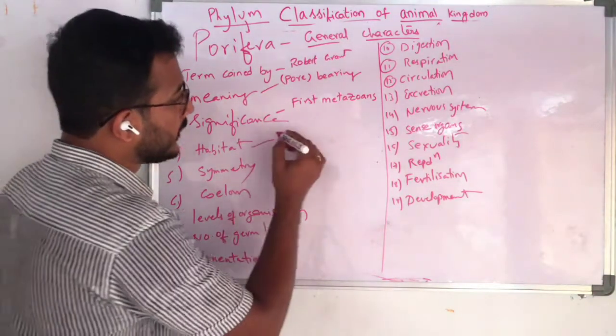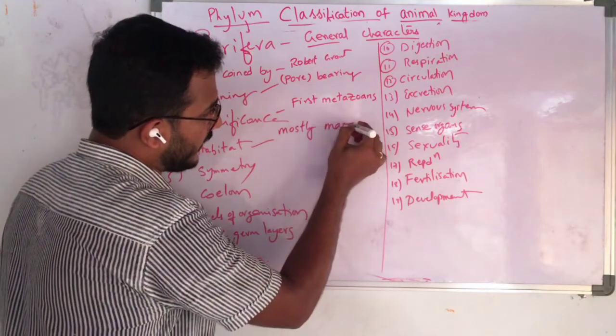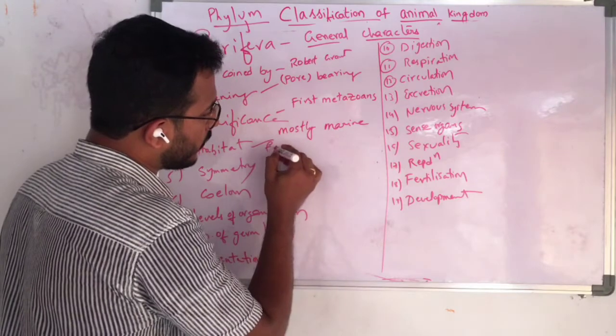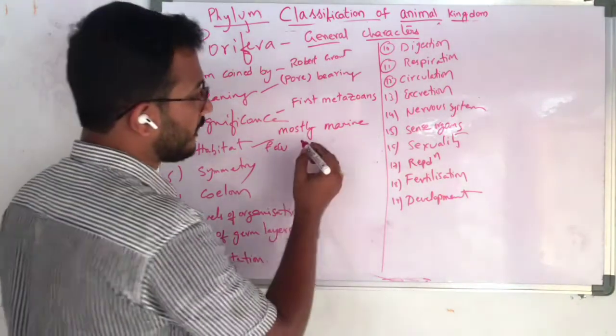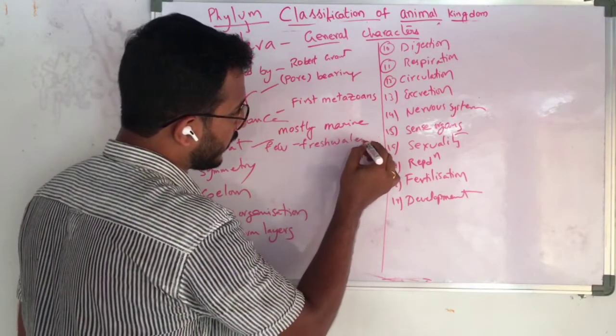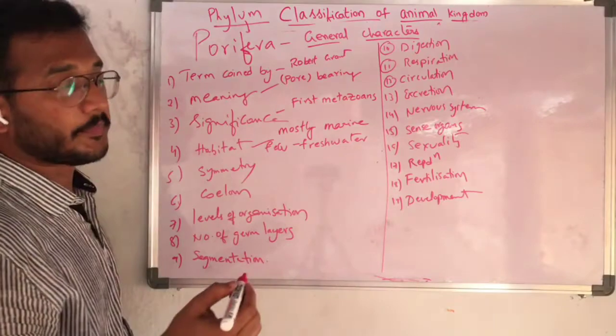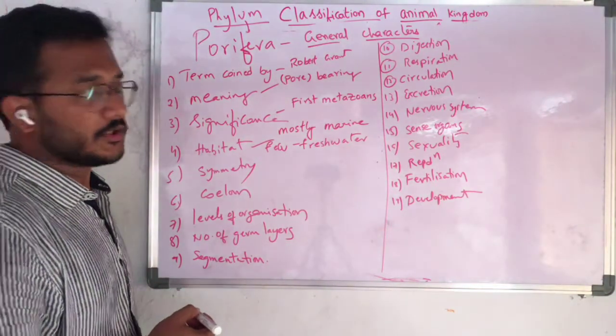So habitat is mostly marine, but a few are freshwater. So some families present in the phylum Porifera belong to freshwater habitat.